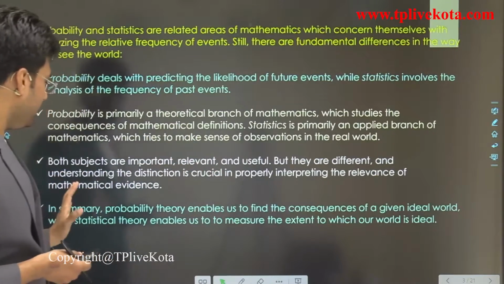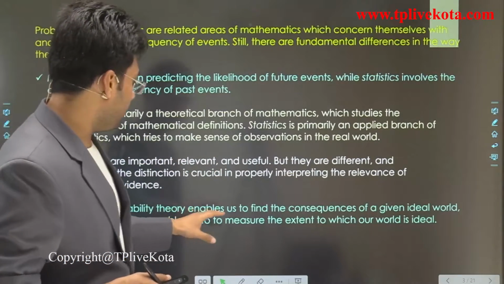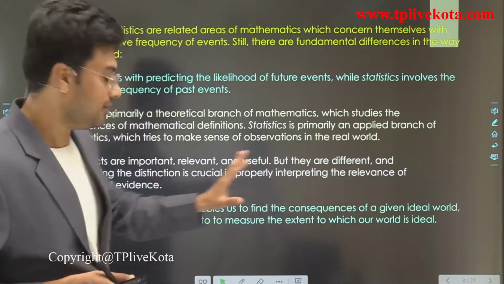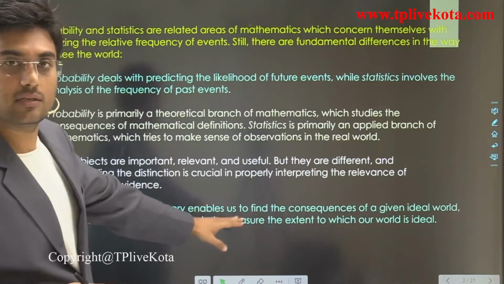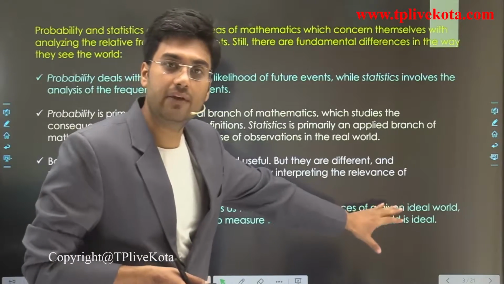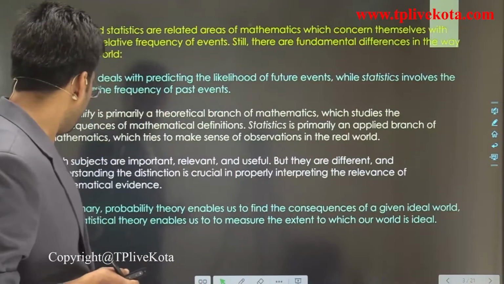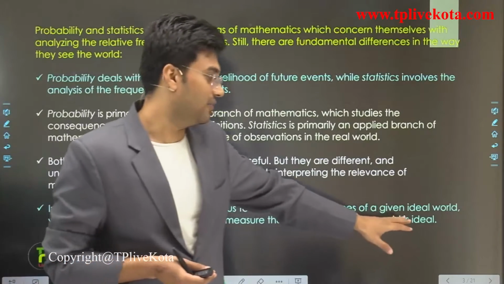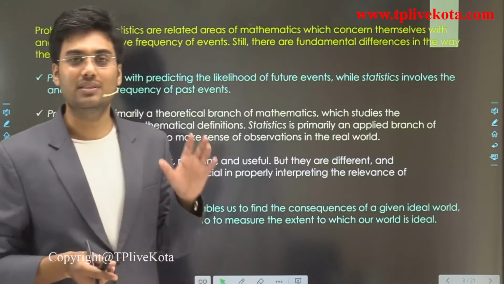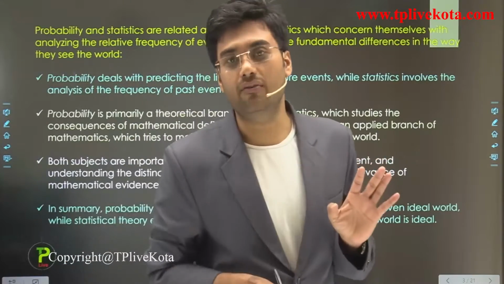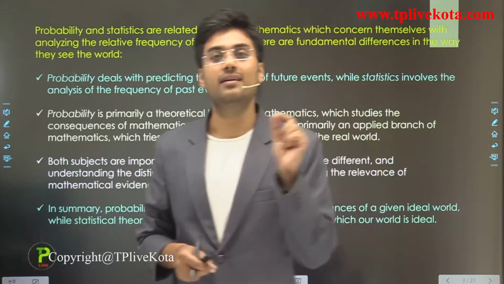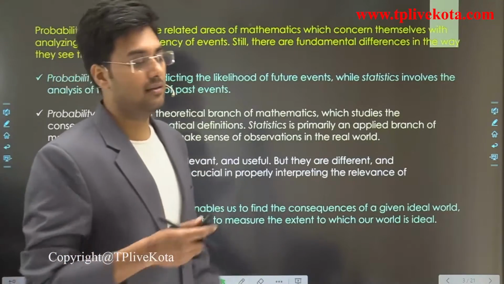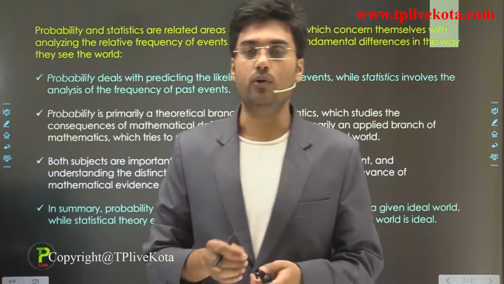Now in summary, probability theory enables us to find the consequences of a given ideal world, while statistics theory enables us to measure the extent to which our world is ideal. Clear? So these are the relation and the basic fundamental difference between statistics and probability. Clear? So now students, let's start the discussion of terms related to probability.